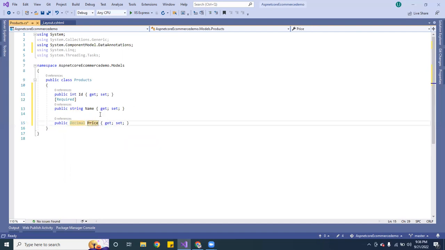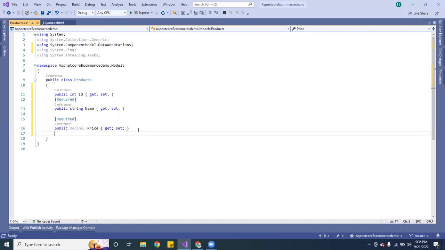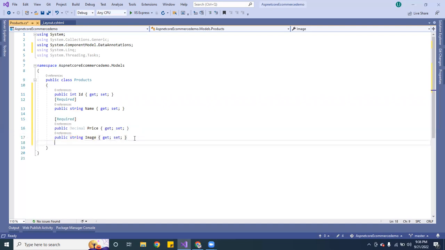The price. And this one, I'm also going to make it required. So require. All right, after that, what else am I going to need? I'm going to need an image. So here I am going to use a string, and I'm going to pass an image here. And then after the image, I want to be able to select the color.